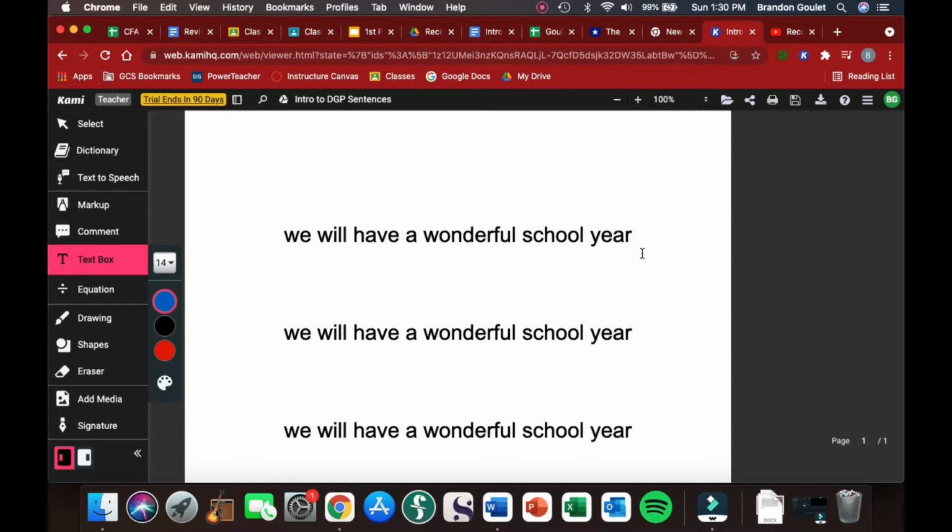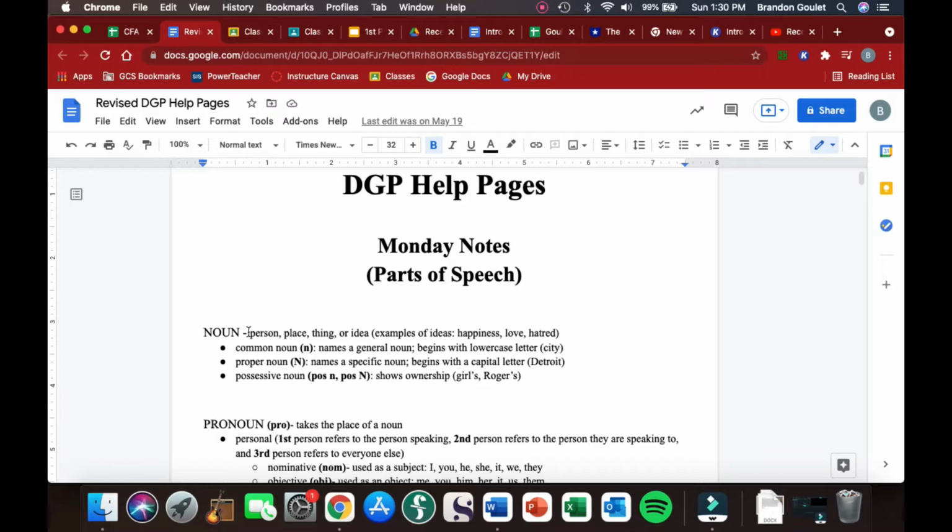So if we're looking for nouns, our help pages tell us what a noun is: a person, place, thing, or idea. Make sure you understand what that idea means. An idea is an abstract concept like happiness. You can't hold happiness in your hands, or love, or stuff like that, but it is a noun. It's kind of a thing. It's just an abstract thing.